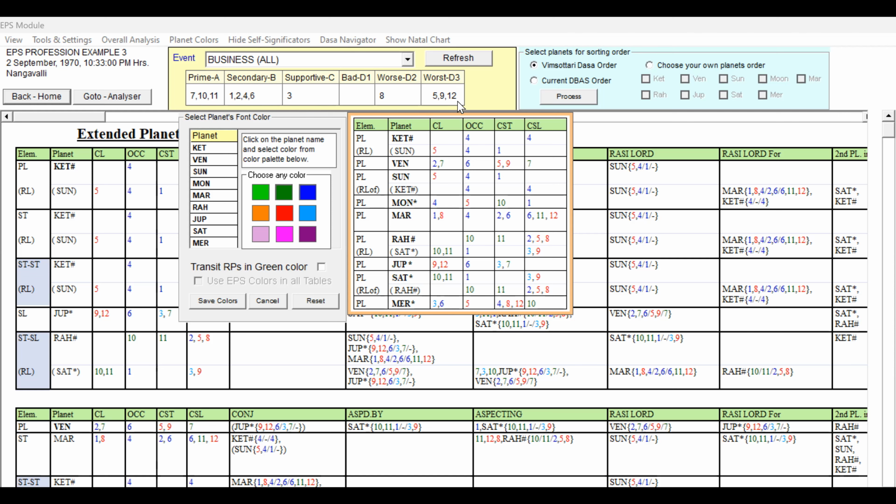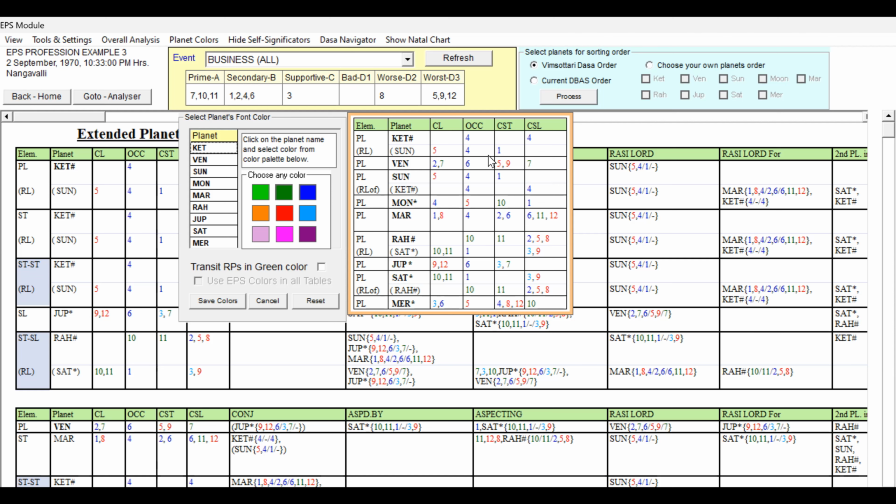The 12th house also is given under D3, because when business is concerned, the 12th house is going to give a loss or investment, but when it is connected to the 8th house, it can change the color. So grouping only is important, though 12 is given under D3 and 11 is given under A. Unless other unfavorable groupings are present, the 12 alone will not be unfavorable. Similarly, 11 alone will not be strongly favorable. Anyway, let us check the self-signification of each planet and give the respective colors.